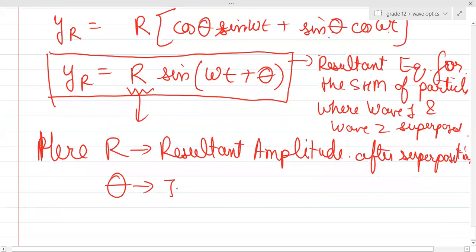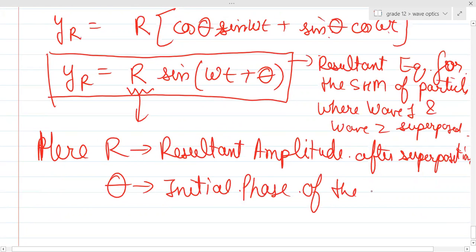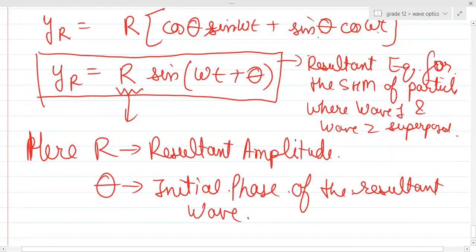This is basically the initial phase of the resultant wave. Can I say this particular thing? This is the initial phase of the resultant wave, or can I say this is the resultant amplitude of the resultant wave, right? Can I say this, guys?